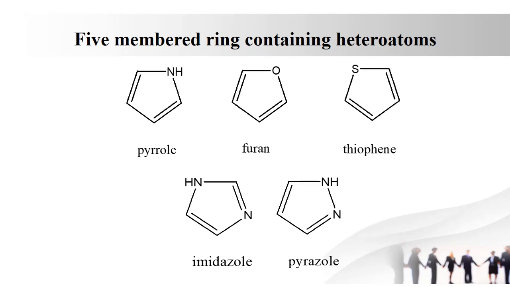The next ring is thiophene. Here's the other thing you should remember: whenever the word "thio" comes, it indicates the presence of sulfur. So the drug containing thiophene is tioconazole. Next one is imidazole. Many drugs contain imidazole. Imidazole is a five-membered ring containing two nitrogen atoms. The most important drug containing imidazole is clotrimazole.